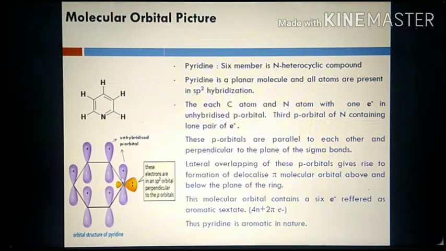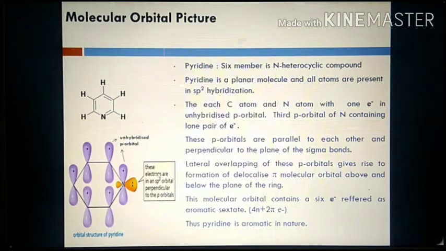You can see here these are the orbitals. This orbital contains 1 lone pair of electrons. These are the orbitals of carbon and the orbital of nitrogen containing 1 electron each. These are the unhybridized p orbitals containing 1 electron only.